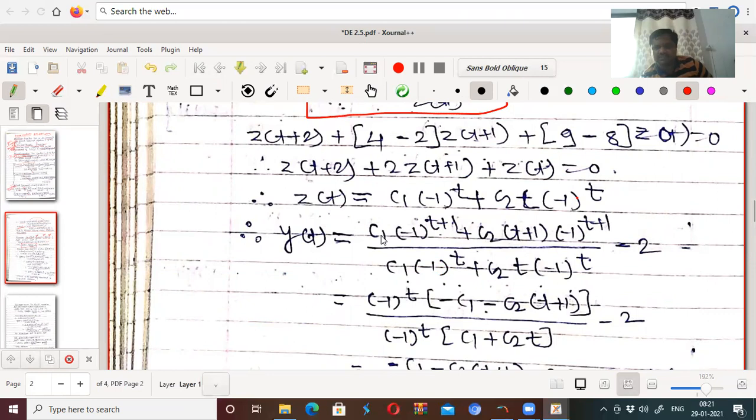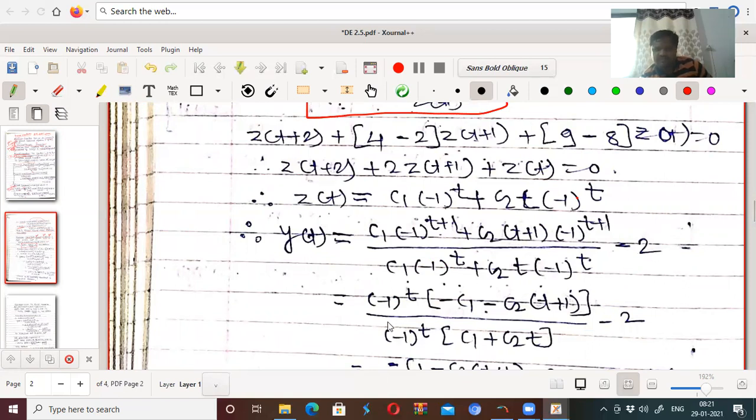So what is z(t+1)? Replace t by t plus 1: c1 (minus 1)^(t+1) plus c2 (t+1) (minus 1)^(t+1), divided by c1 (minus 1)^t plus c2 t (minus 1)^t minus 2, because p(t) is 2 there.